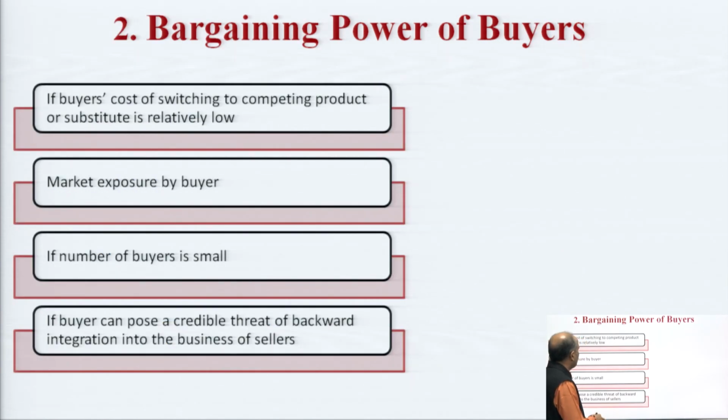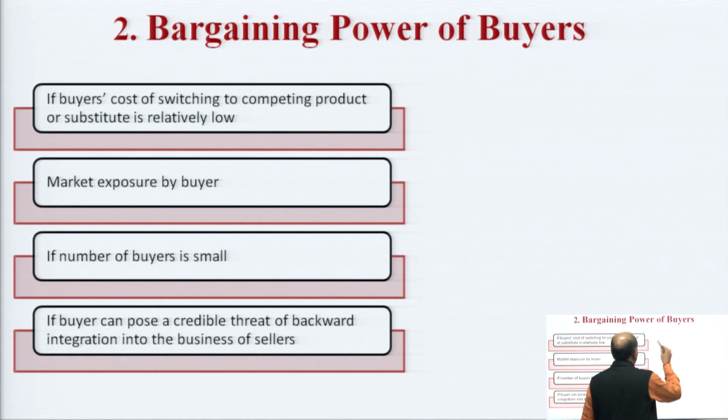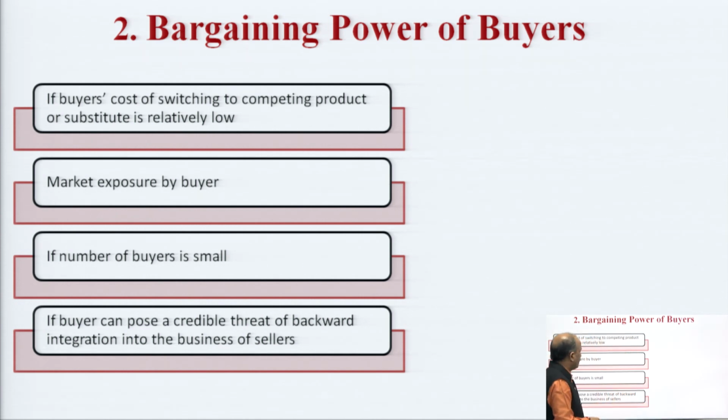Next is the bargaining power of buyers. Buyers are the end users who will ultimately consume the products. So what determines the bargaining power of buyers? If buyers' cost of switching to the competing product or the substitute is relatively low, then bargaining power is high. Then there is market exposure by the buyers.